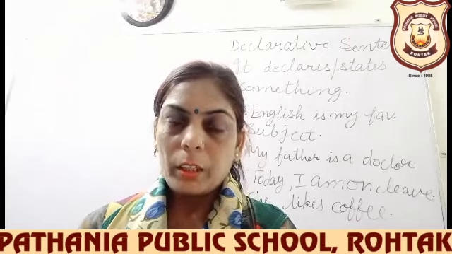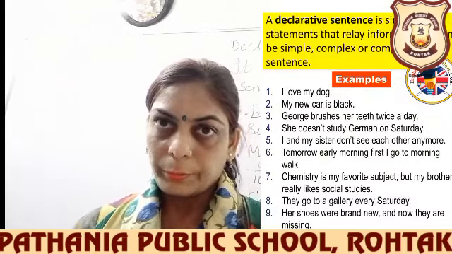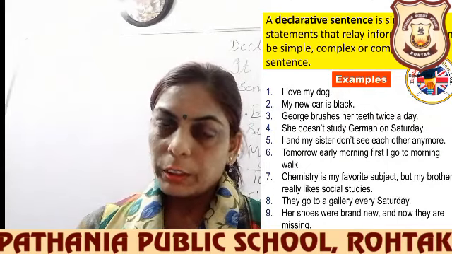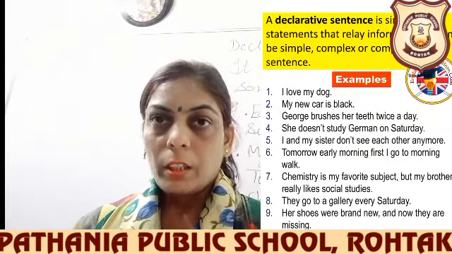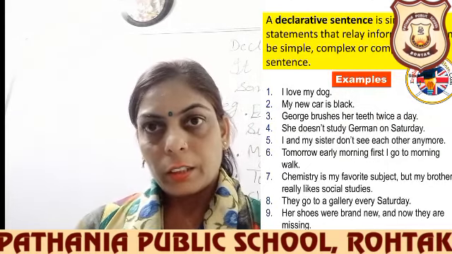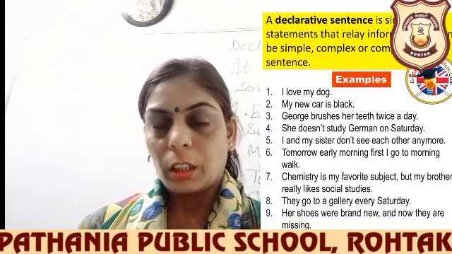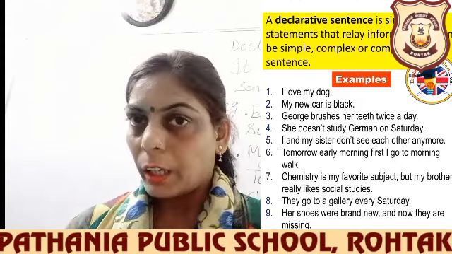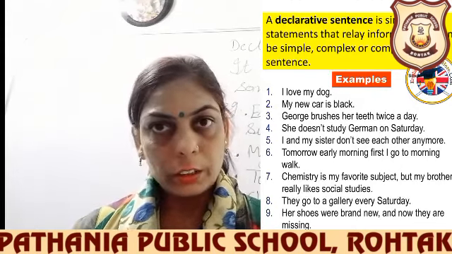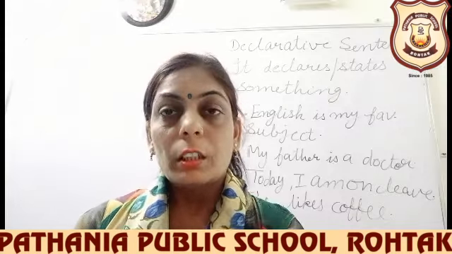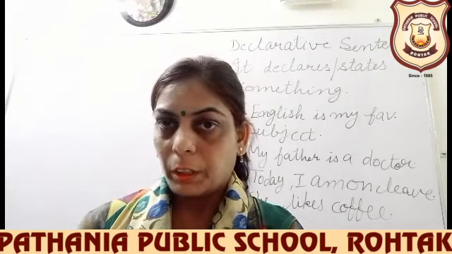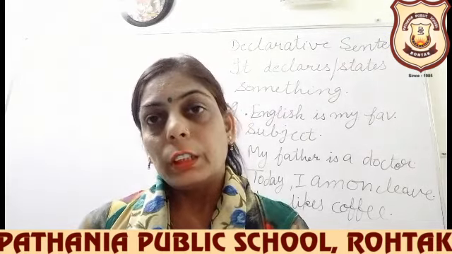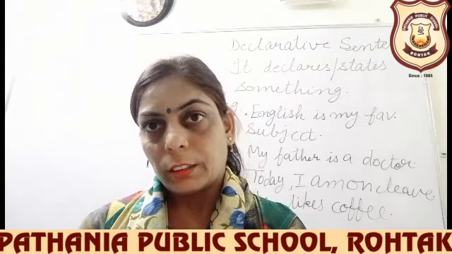For example, English is my favorite subject. I love my dog. George brushes her teeth twice a day. My new car is black. So I am declaring something about a person or place or animal, etc. The lion is a ferocious animal. So I am declaring, I am stating something about a person, place or animal. So these are called declarative sentences.